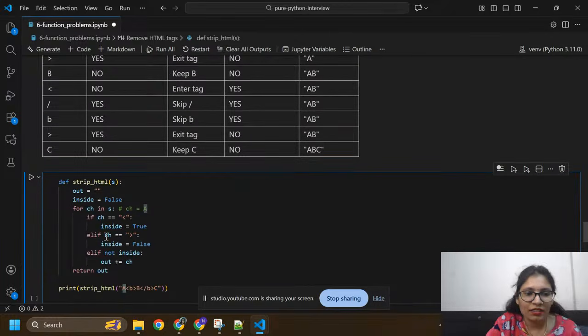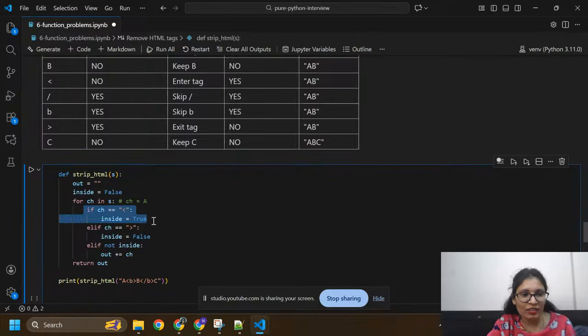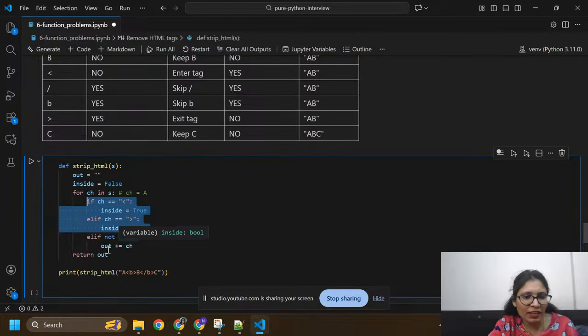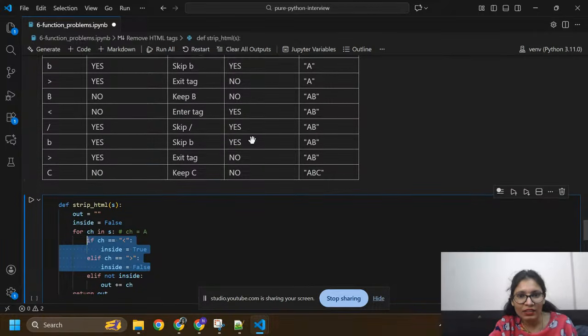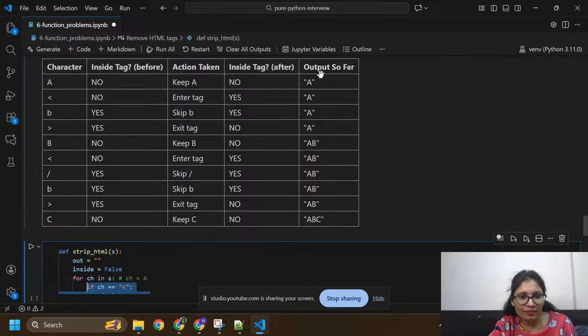Here we need to check if ch equals a is inside the tag. No, so we need to skip this condition. Now again we check if ch is outside the tag. No, this condition is also false. So if both of these conditions fail, then we need to write elif not inside. Because a is not inside, it adds this a to out. Now out has a here.